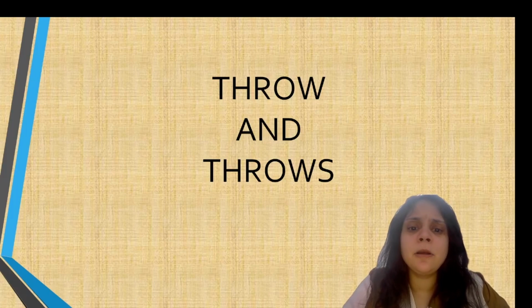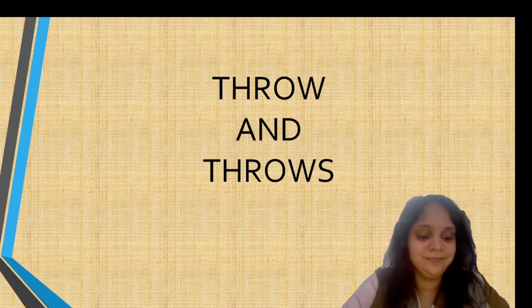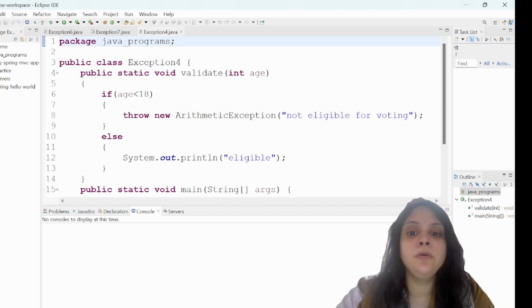Next, let's talk about the throw and throws keyword. The throw keyword is used to explicitly throw an exception from a method or any block of code. Think of it as manually hitting the stop button. So this is how we are going to use the throw keyword.